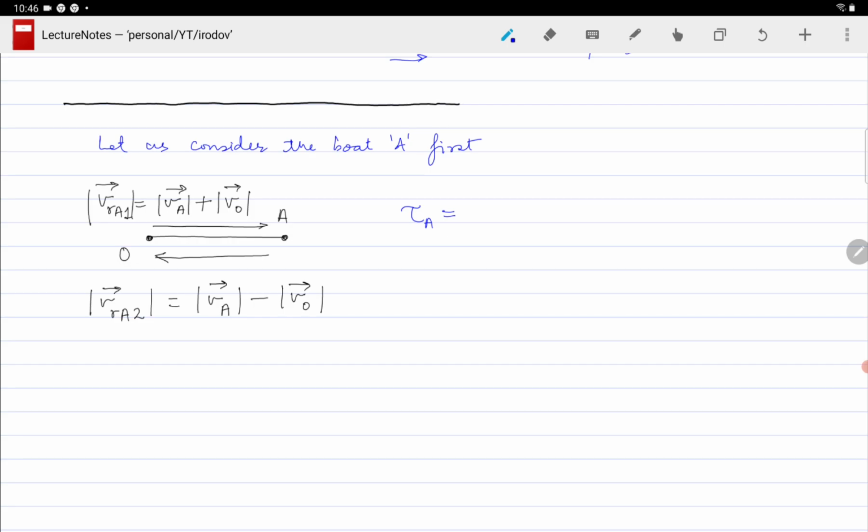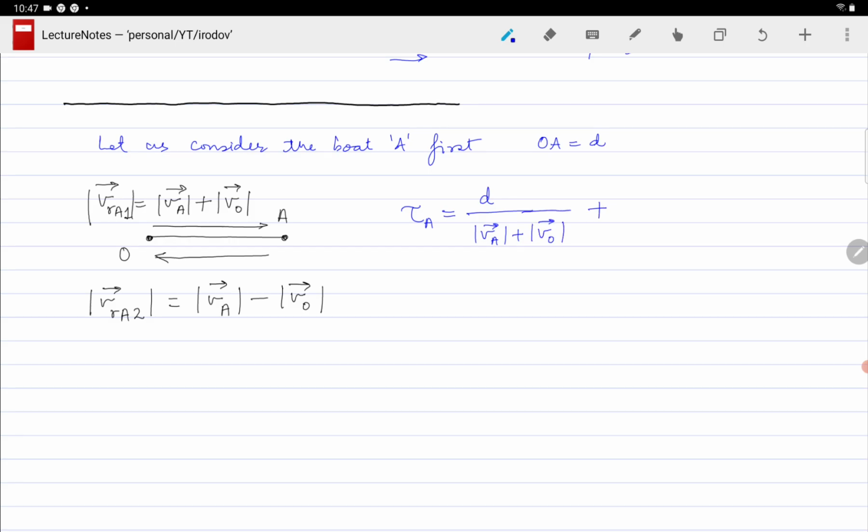So let's say the distance is D. So from point O to point A the distance is D. So basically I'm assuming that OA is equal to D. So tau A will be equal to D divided by the velocity, and the velocity will be VA plus V naught.